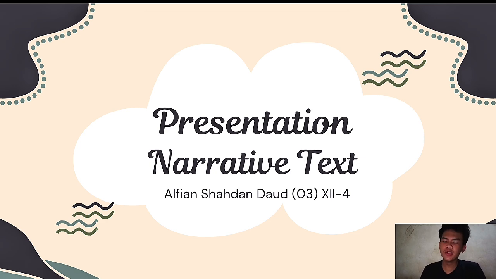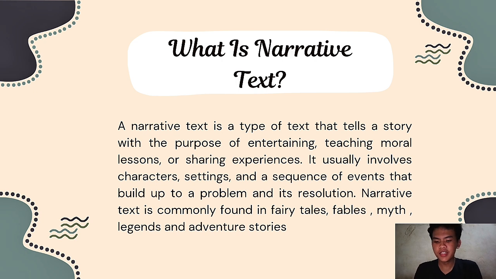So this time I wanna explain about a narrative text. So what is a narrative text? A narrative text is a type of text that tells a story with the purpose of entertaining, teaching a moral lesson, or sharing experience. It usually involves characters, setting, and a sequence of events that build up to a problem and its resolution. Narrative text is commonly found in fairy tales, fables, myths, legends, and adventure stories.